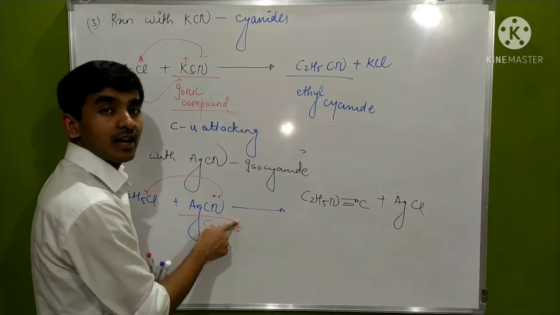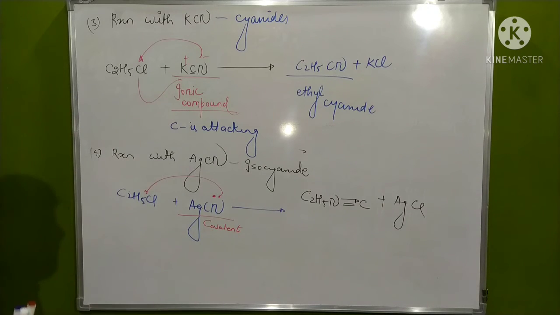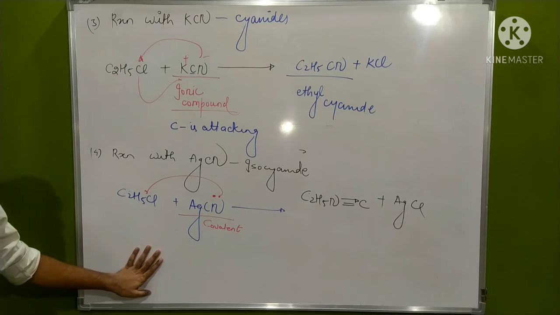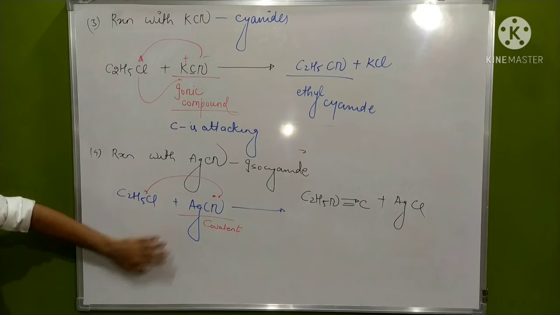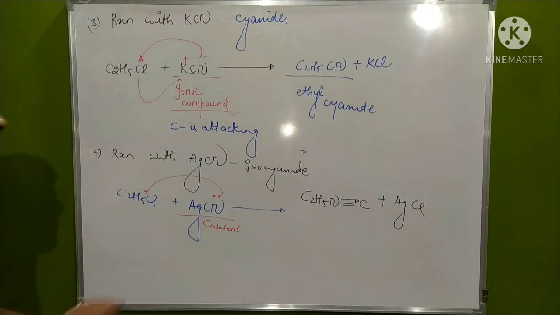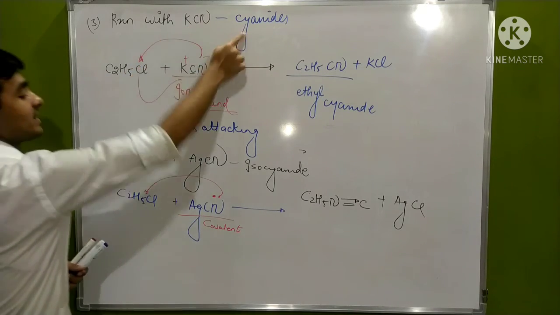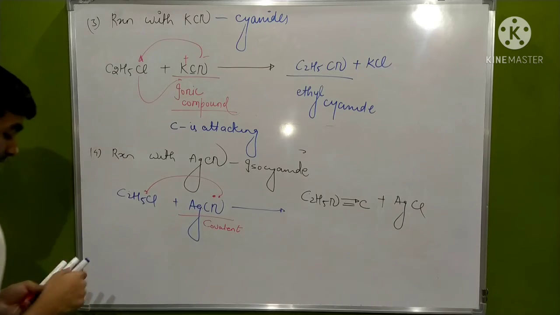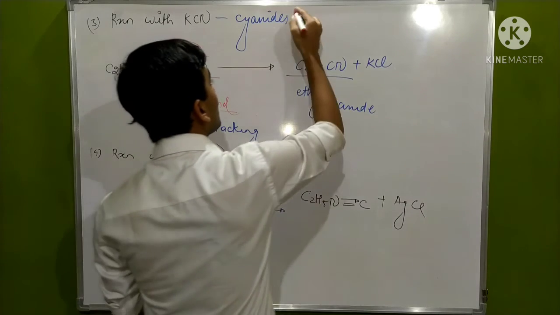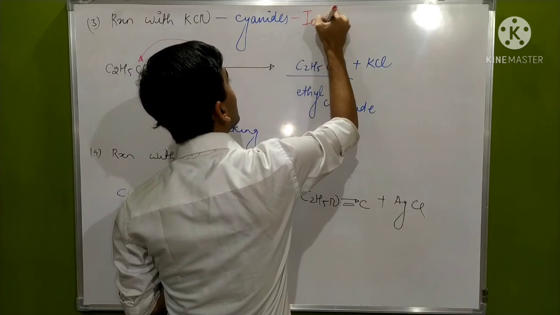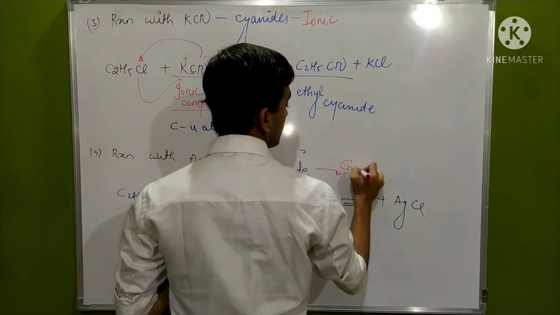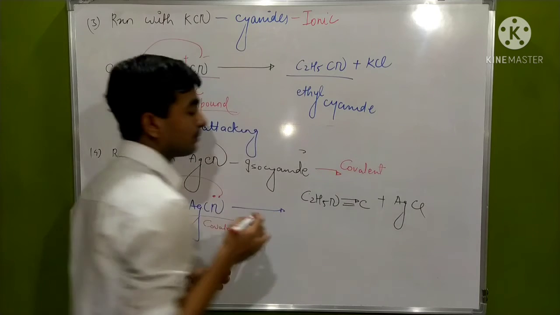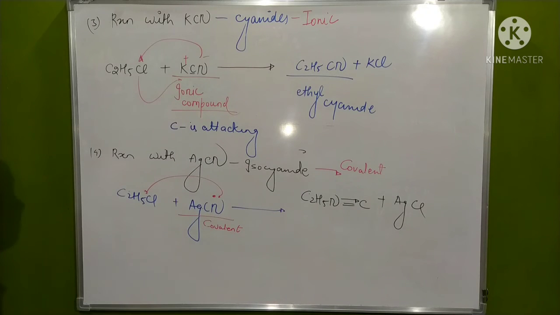That's why nitrogen, having the lone pair, will form a coordinate bond with the ethyl group, so nitrogen is the attacking species here. Remember that KCN forms cyanide and AgCN forms isocyanide. The reason: KCN is ionic, so carbon is free to attack, whereas AgCN is covalent and carbon is unable to form the bond due to the shared pair of electrons.